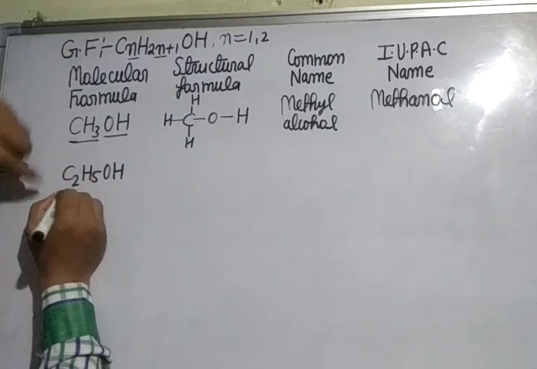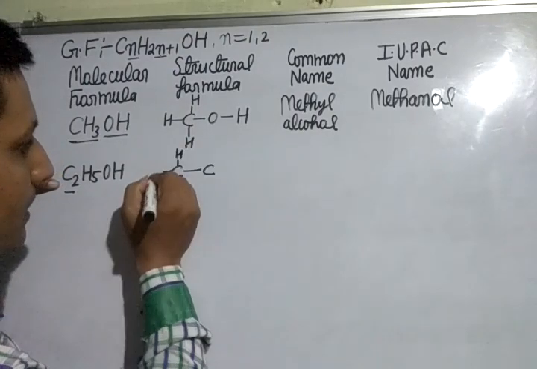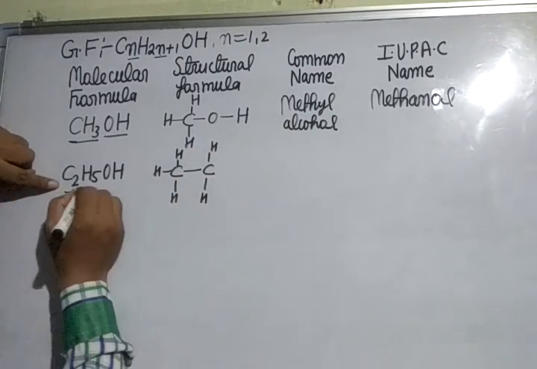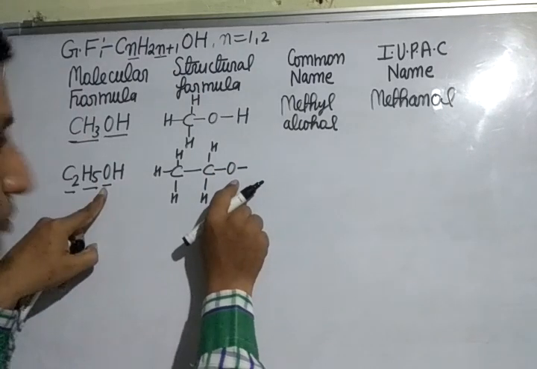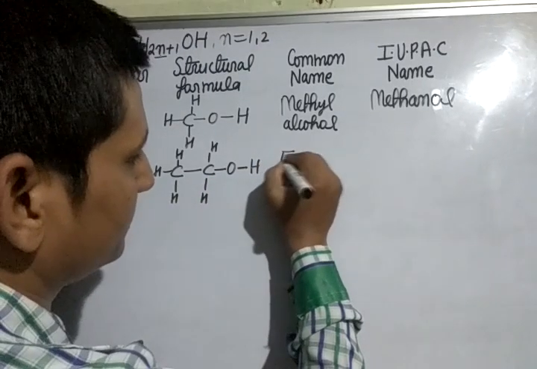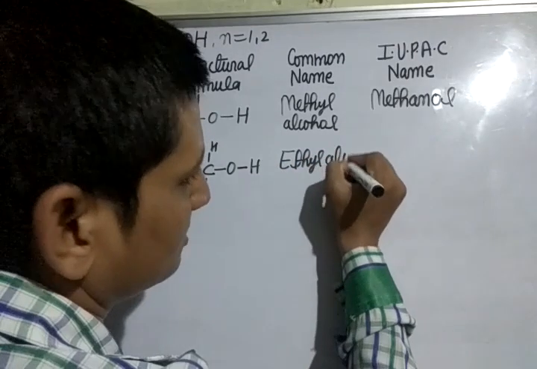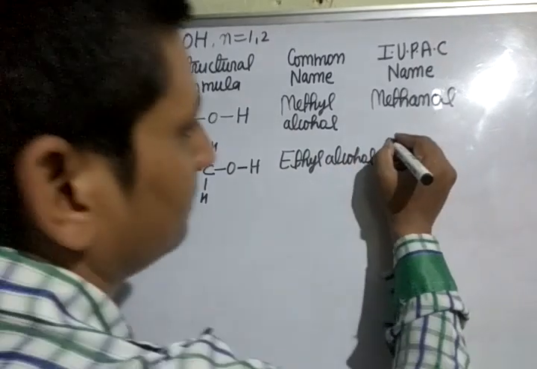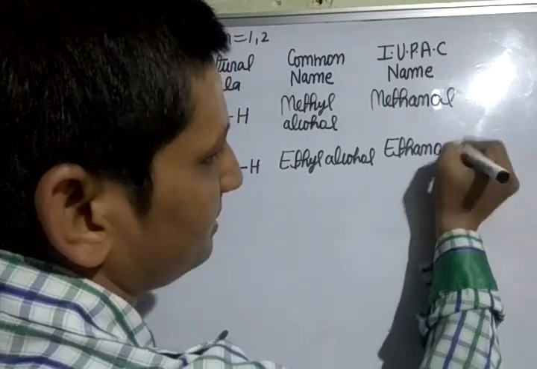When we put 2, then we get C2H5OH. Number of carbon are 2. Total 5 hydrogen balance. After this oxygen, valency of oxygen is 2. Hydrogen 1. 2 carbon is called ethyl. So this is ethyl, and OH is called alcohol. This is ethyl alcohol. Its IUPAC name: 2 carbon is called ethane. So we have to write here ethane, remove E, add OL. It is ethanol.